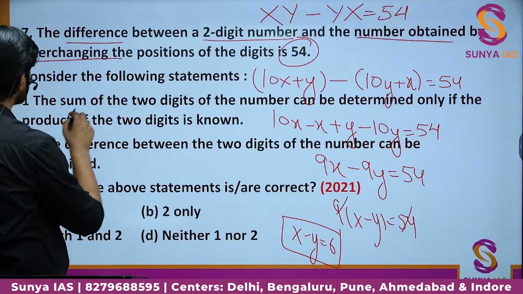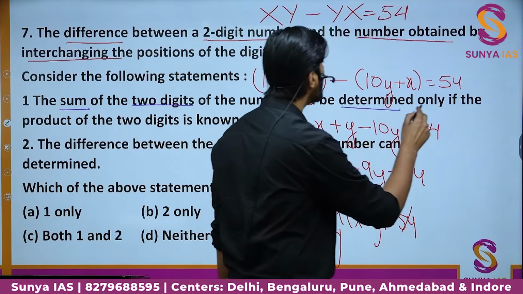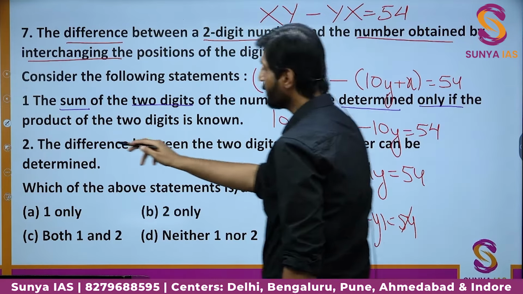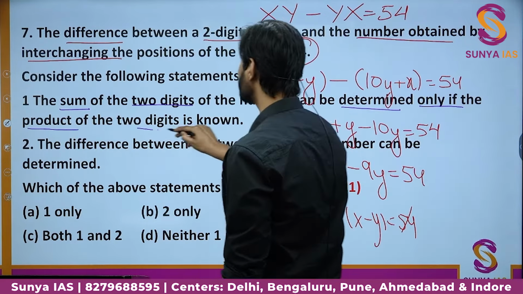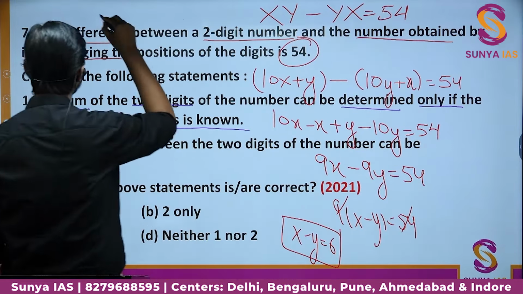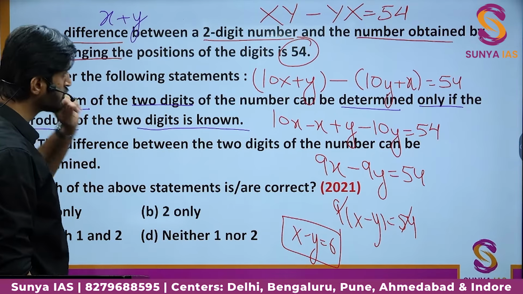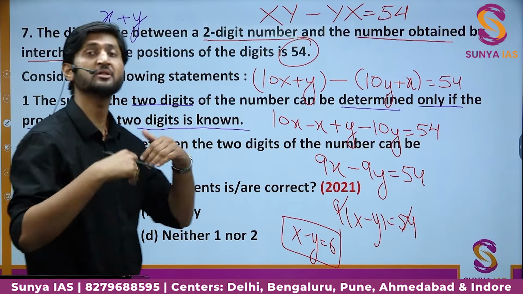First statement says the sum of 2 digits can be determined only if the product of the 2 digits is known. It is saying that if you want to find the sum, the value of x plus y, in order to find that, you must only know the product. So this statement is correct.